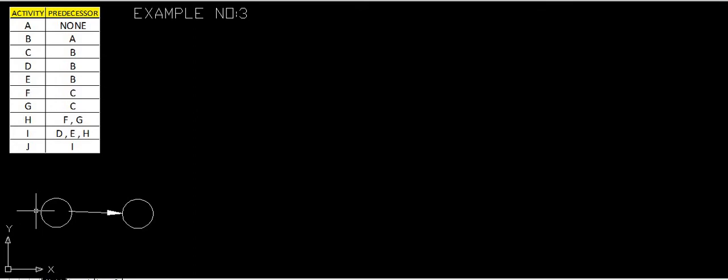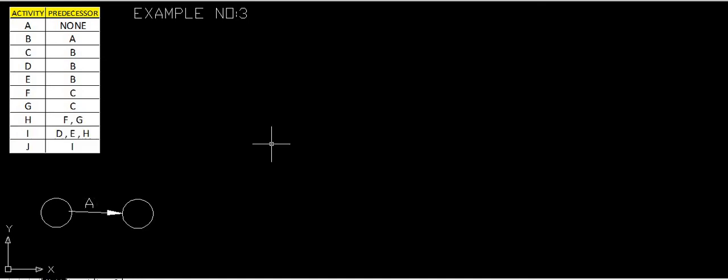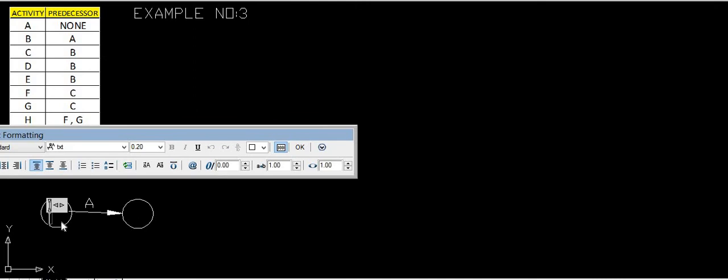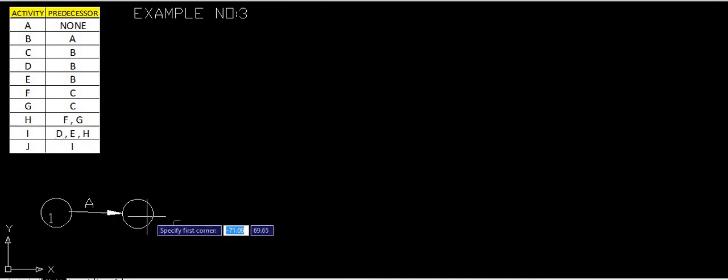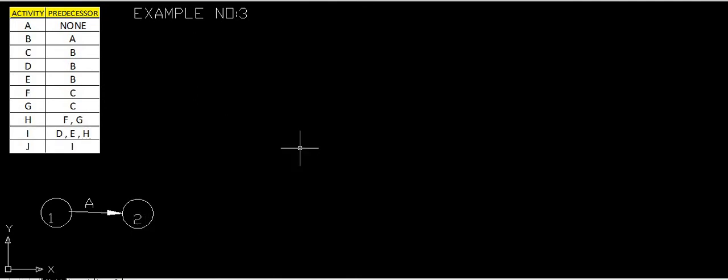So we will call this activity A. Again, we will give numbers to the nodes for activity A. We will give this 1 and we will give this 2. Yes, so this A has been completed.